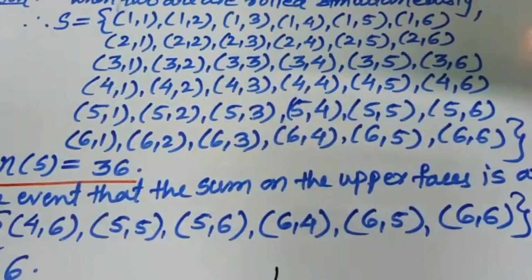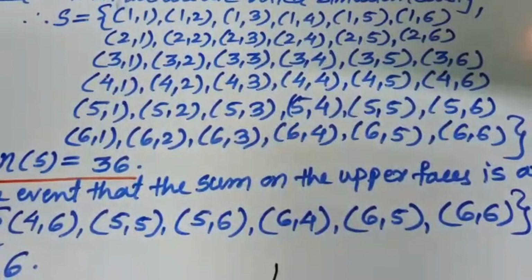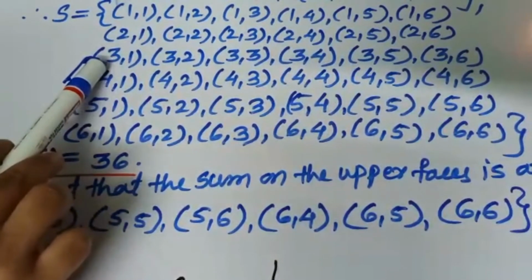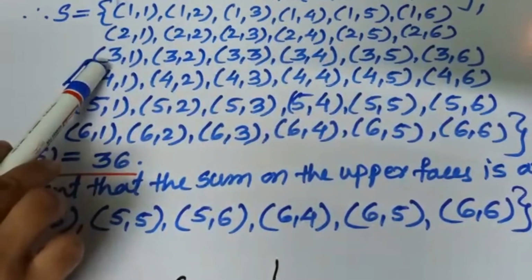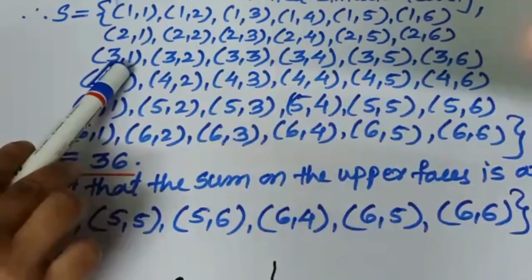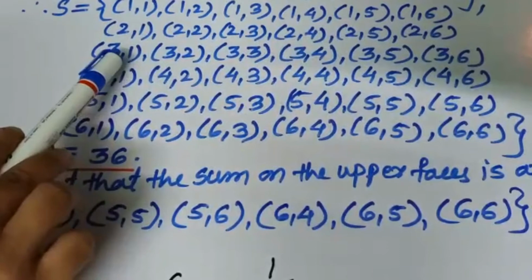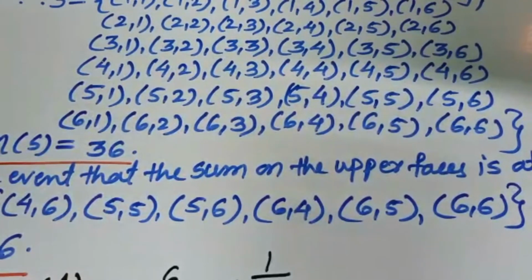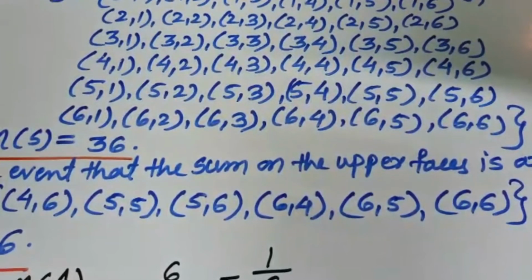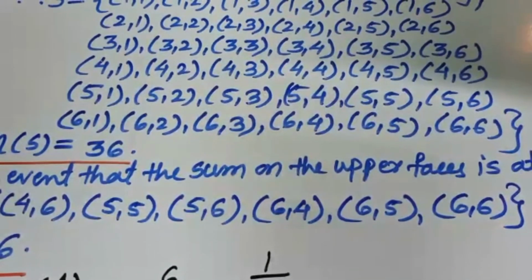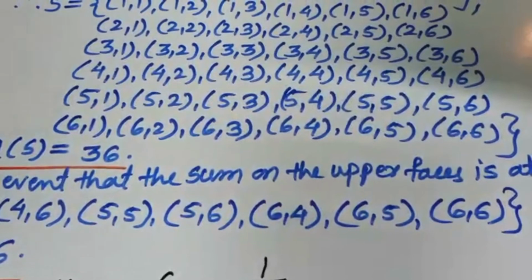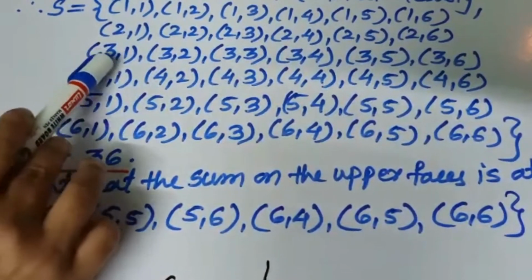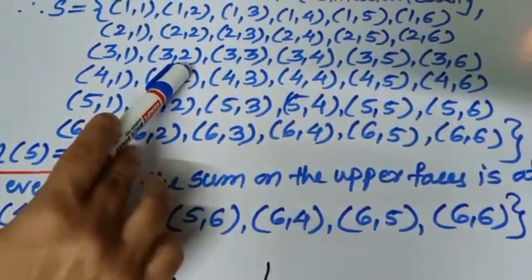Means the digit on the first die is greater than the digit on the second die. Here the first number represents the digit on the first die and the second number represents the digit on the second die. And here the condition is the first digit is greater than that of the second. So here these points we can consider: 3, 1, then 3, 2.